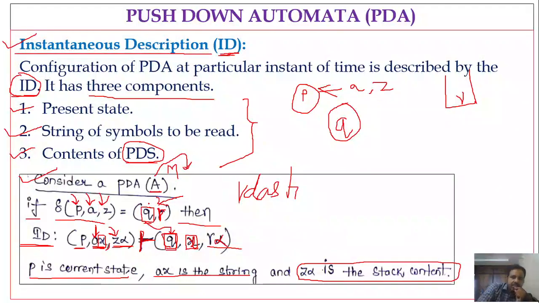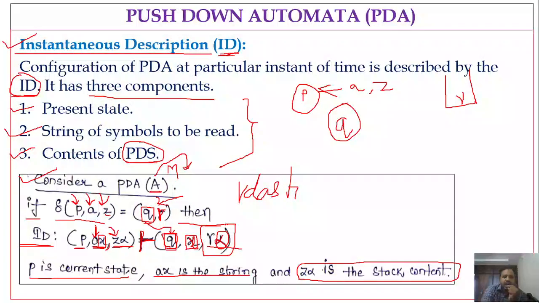So in place of Z, what do we have to push? We have to push gamma. Already we have the alpha on the stack. So we will pop Z, and instead of Z, we push the gamma. So what will your stack content become? It will become gamma alpha. So this is how we can perform the operation.